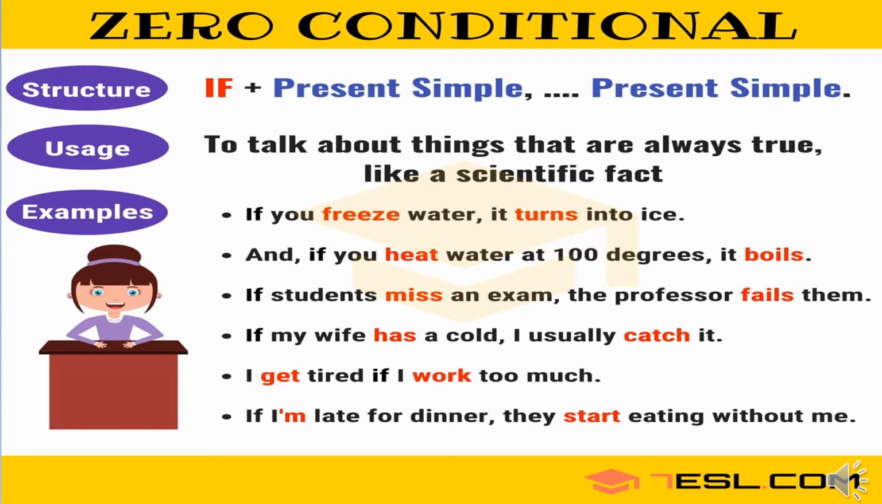The first one is, if you freeze water, it turns into ice. You can clearly observe that the first example is a universal truth, a universal phenomenon. It says that whoever freezes water, it turns into ice. So that shows that this sentence is an example of a universal truth.